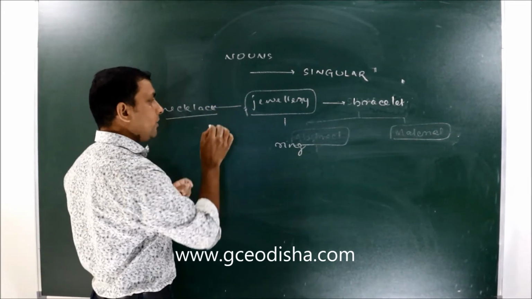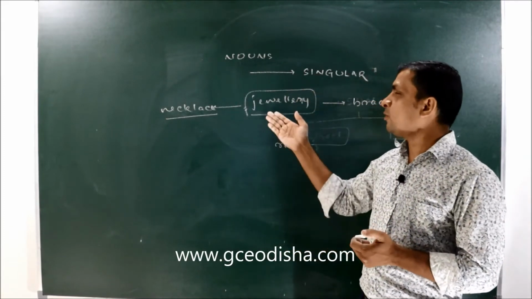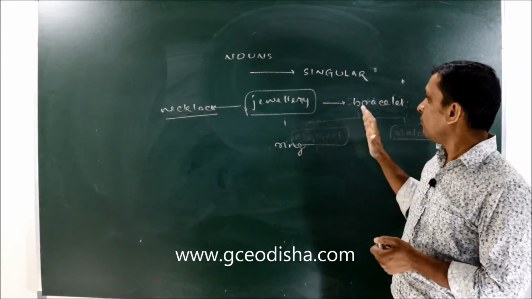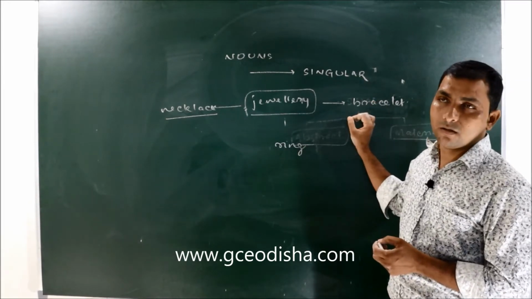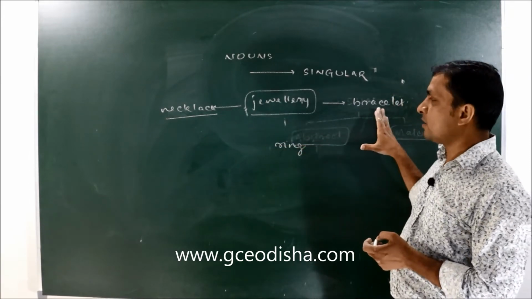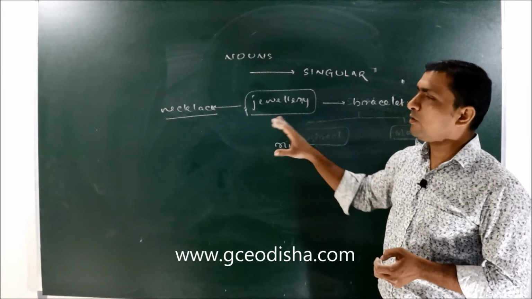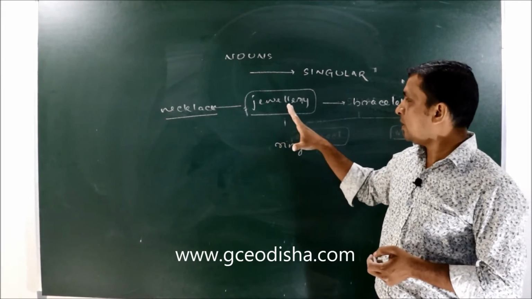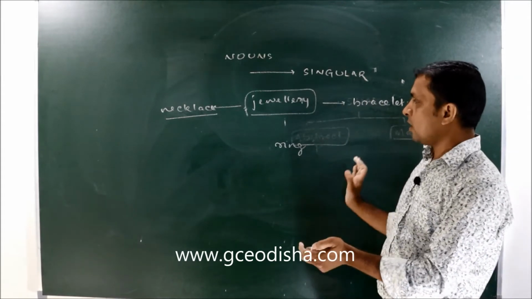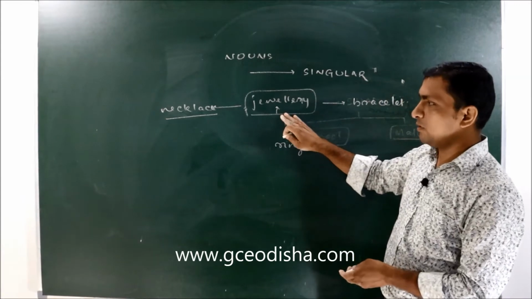That means if we go to a jewelry shop, exactly what we want. We don't want jewelry, we want necklace, we want ring, we want bracelet, etc. So necklace, ring, bracelet, these are countable. We can make it singular to plural, no problem. But jewelry, which is the term which is a collection of all these things, it is uncountable.